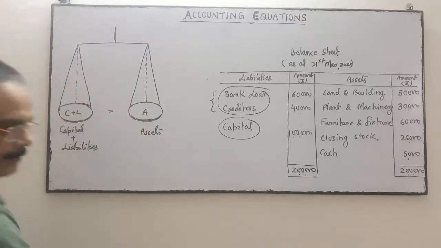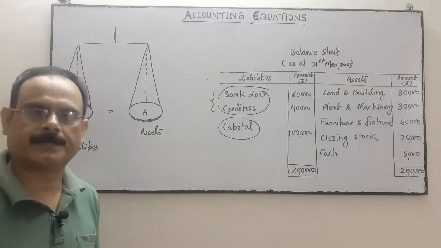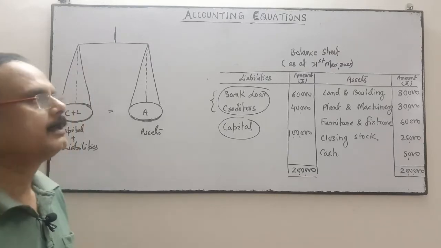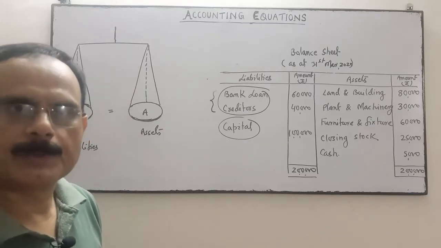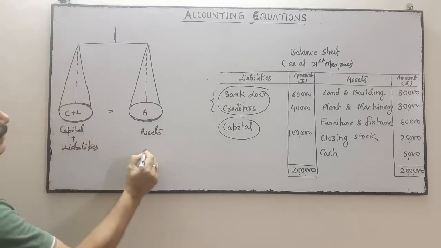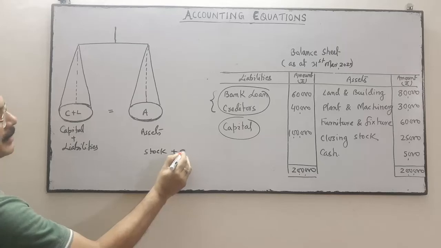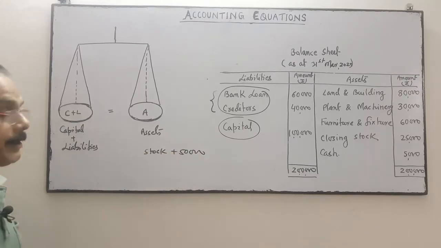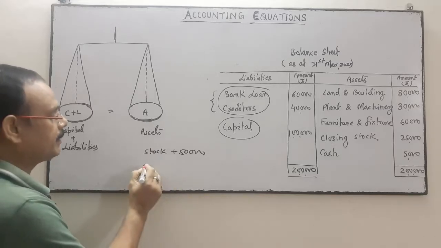Take one more example. Suppose goods are purchased and payment is made by check. Suppose goods of rupees 50,000 are purchased and payment is made by check. When we purchase the goods, our assets will increase, stock will increase by 50,000, and we have made the payment by cash or by check. Suppose we have made the payment by check.